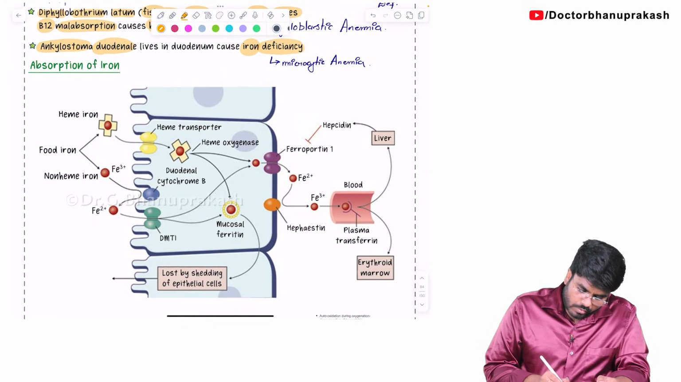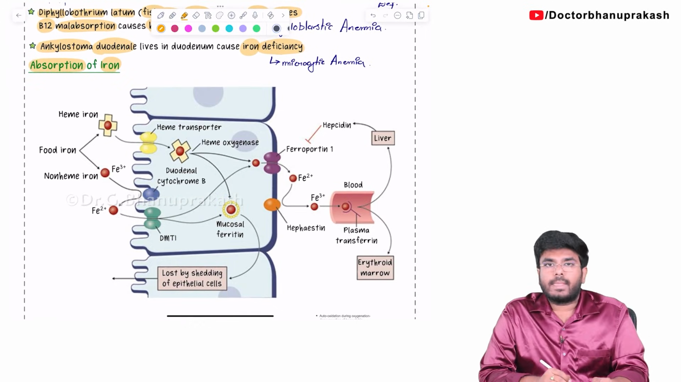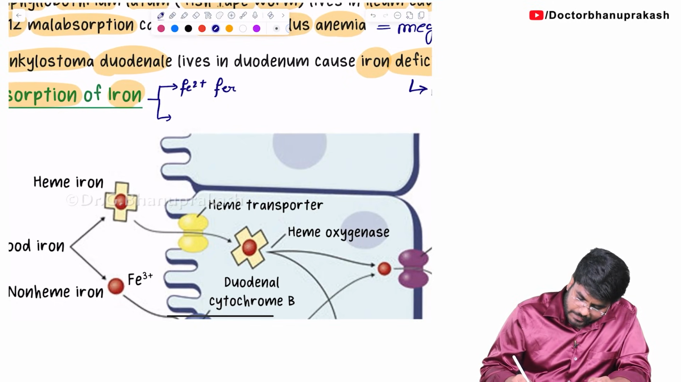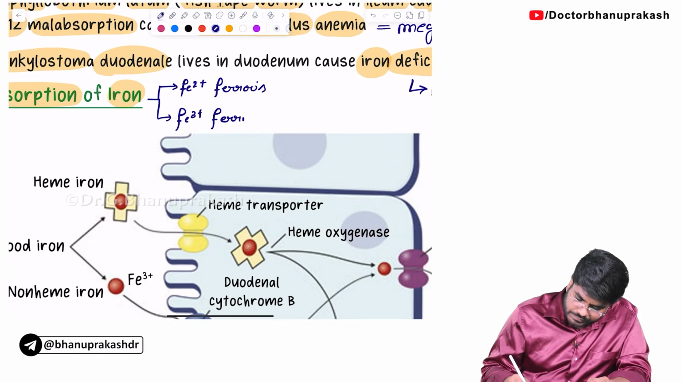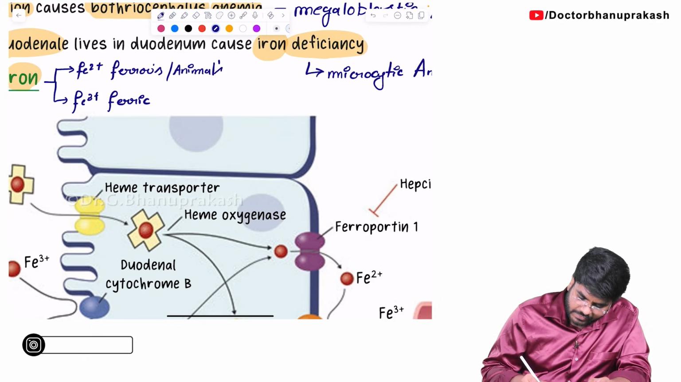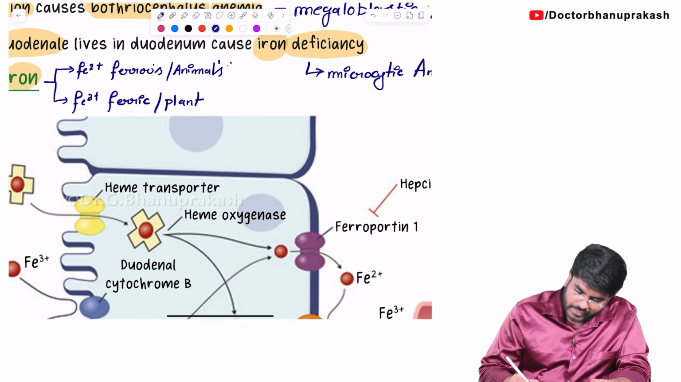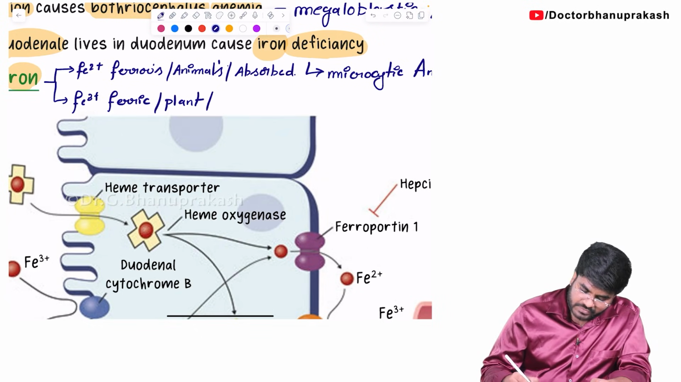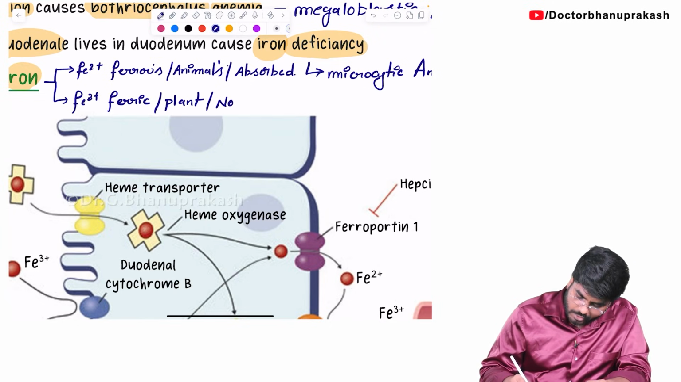Next, how iron is going to be absorbed. Very important, guys, iron exists in two forms. Let's say Fe2+ form of iron, which is called as a ferrous form of iron. Fe3+ form of iron is also called as a ferric. From where you will get the ferrous form of iron? You are going to get this ferrous form of iron from the animal sources. Ferric form of iron, you will get it from the plant sources. Now, you can absorb Fe2+ form of iron. But Fe3+ form of iron cannot be absorbed.